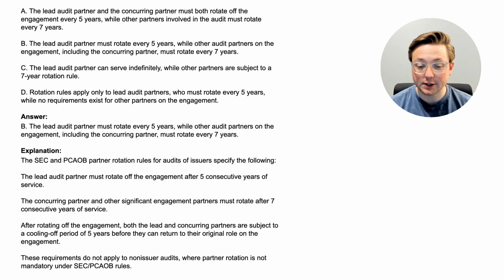These requirements do not apply to non-issuer audits, so for private companies, not publicly traded companies, where partner rotation is not mandatory under SEC or PCAOB rules. So that's one of the rules that we need to go over in this video. Now let's go to the next question.